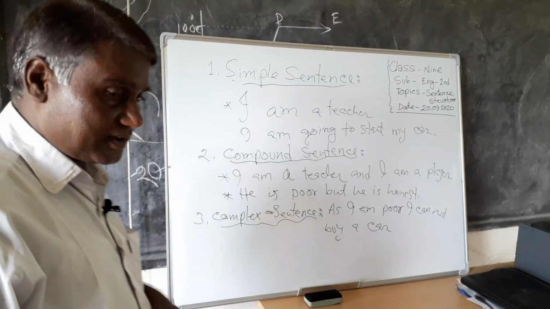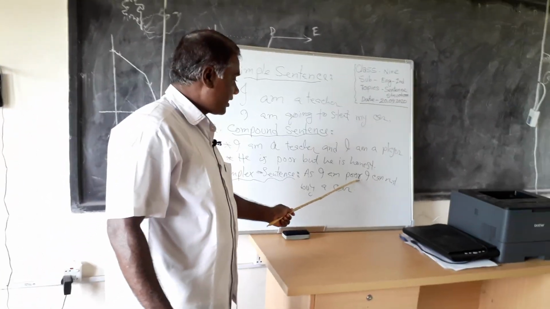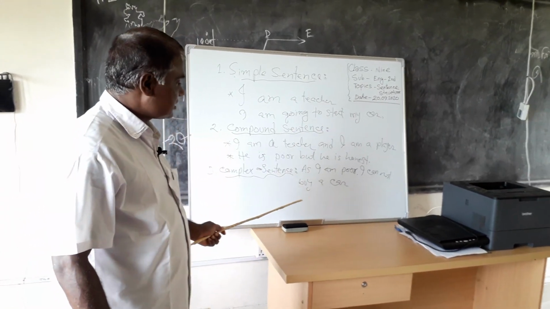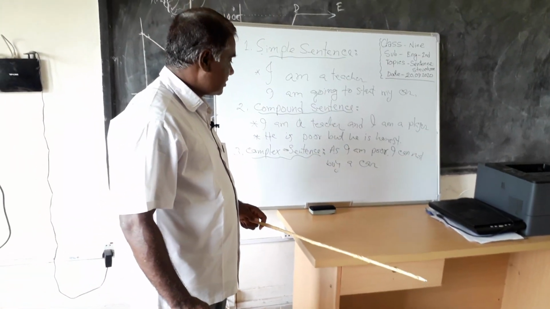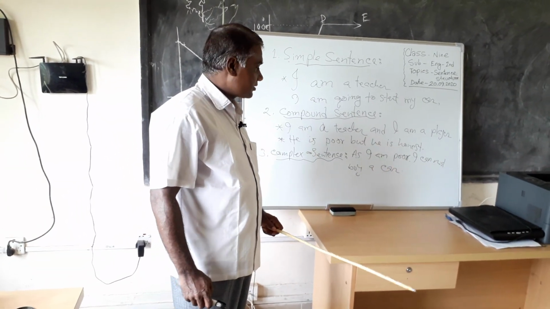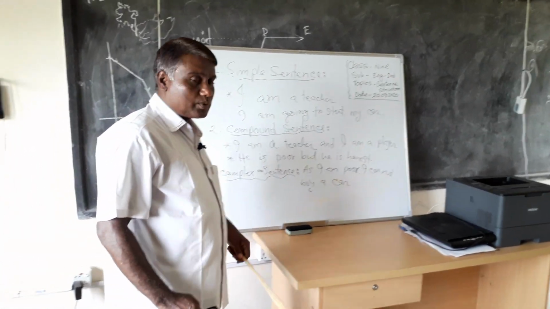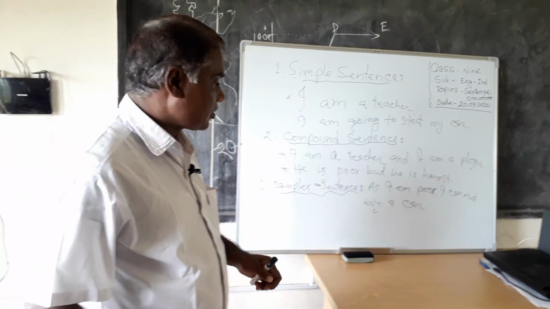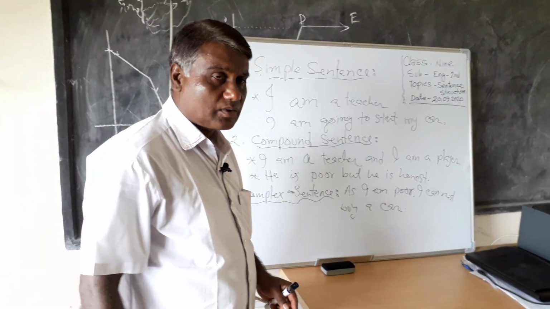Here I gave an example: as I am poor, comma, I cannot buy a car. You can see in this sentence two parts. As I am poor is one part, and I cannot buy a car is another part. It is a complex sentence. As I am poor is the subordinate clause, and I cannot buy a car is the principal clause.